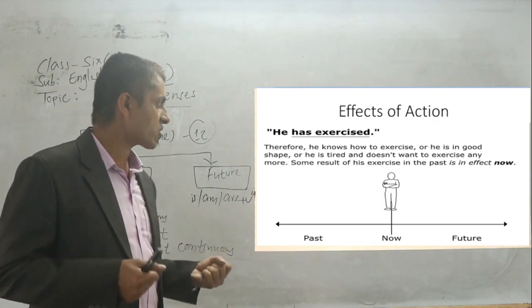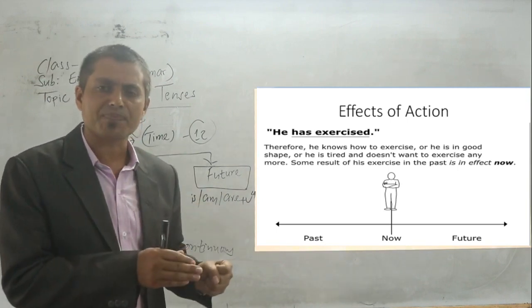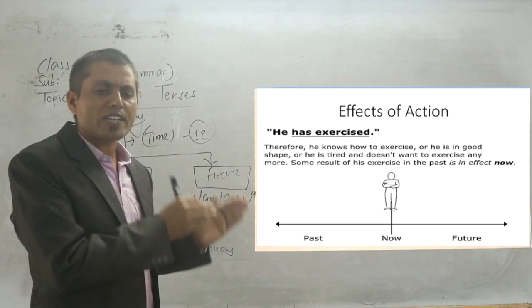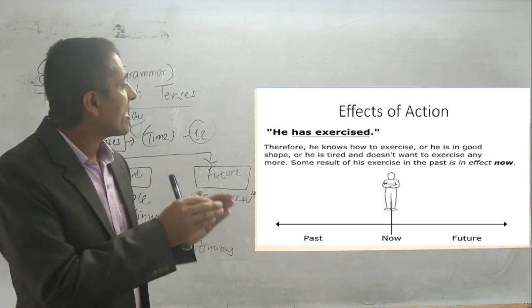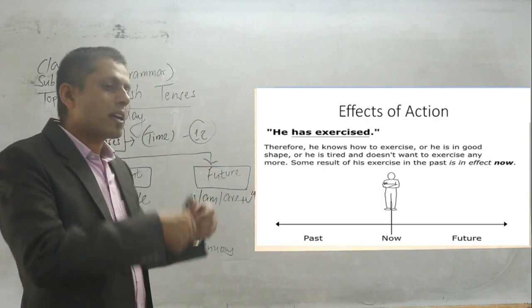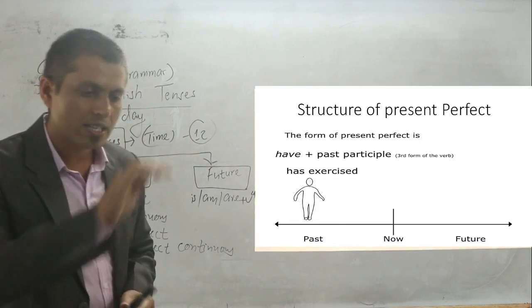He's very tired. So these are all what? Effects of the recent past action. They represent what? Present perfect tense. So present perfect tense always gives an effect even at the current time, the present time.